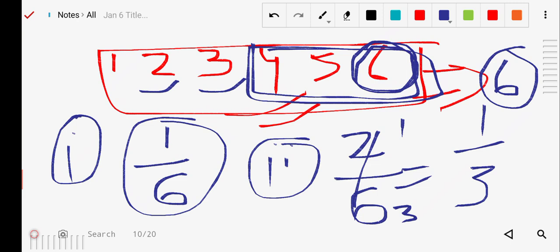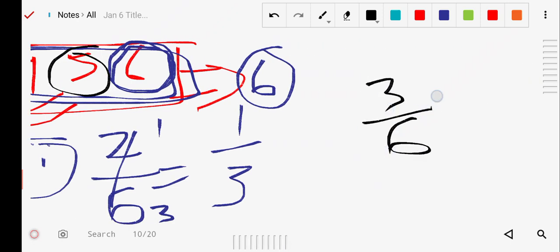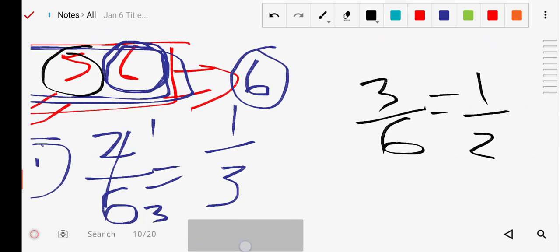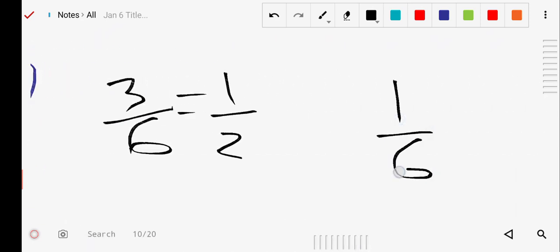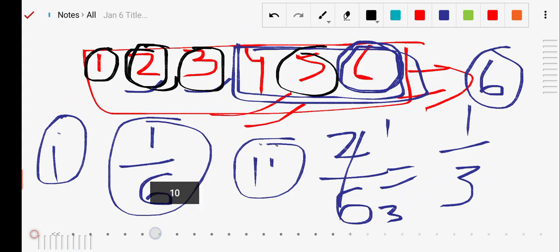Next question, number 4, an odd number. Who are the odd numbers? Odd numbers are 1, 3, and 5. Total 3 out of 6, you can cancel it and you will get 1 by 2. Next, an even prime number. Who is the even prime number? You know that very well. Only 2 is the even prime number, so the answer is 1 by 6. Correct, so likewise you can do this.